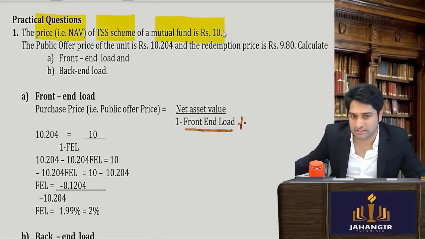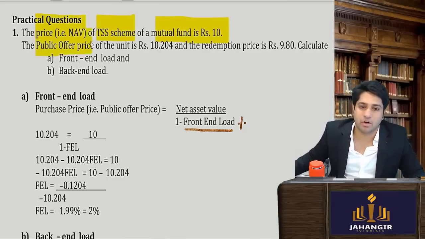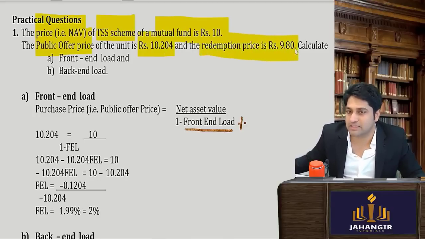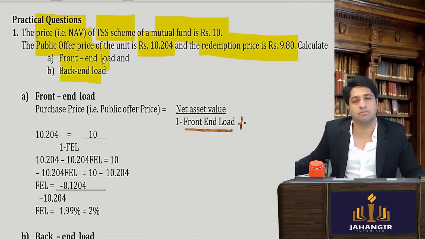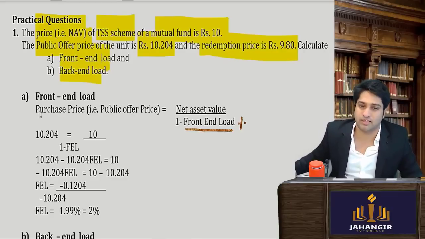So in the question, they are telling you the NAV of the TSS scheme of a mutual fund is rupees 10. NAV 10. Public offer price is rupees 10.204. And redemption price is rupees 9.80. Calculate front end load and back end load. So I will first write my formula and then I will do it. Then I will see what I need to do.